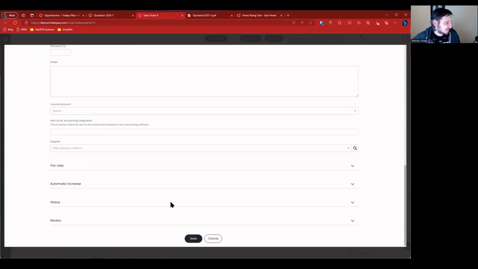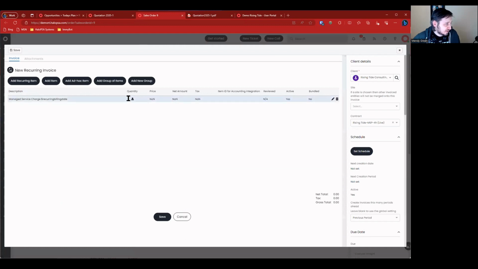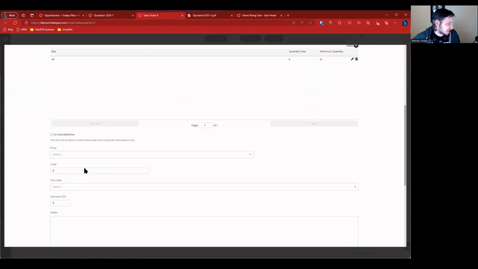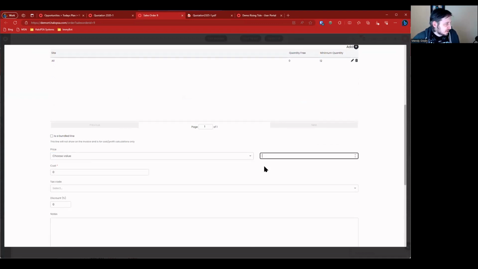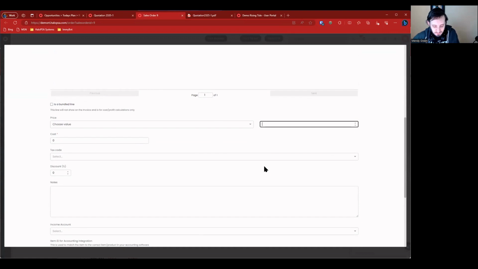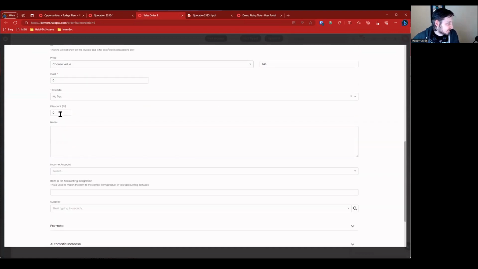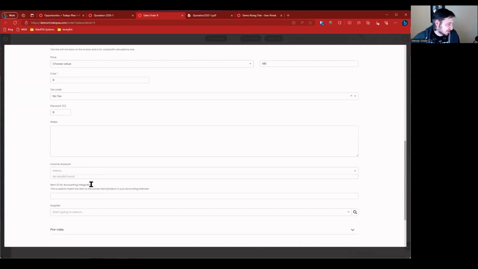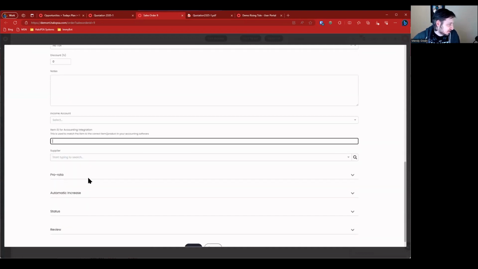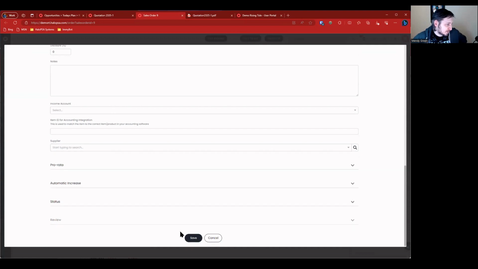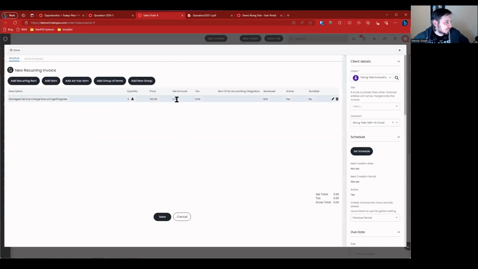I'm going to go ahead and hit save at this point. Notice it is 0. It looks like it did not pull in the numbering information. Let's add some stuff in here. We're going to choose value for the price, which we said was like 145. No tax. Services don't have tax. Income account, I'm not selecting one of those. We don't have an item ID, no supplier at this point. Let's go ahead and save. What do we got? Got 145. Okay, let's go ahead and hit save here.